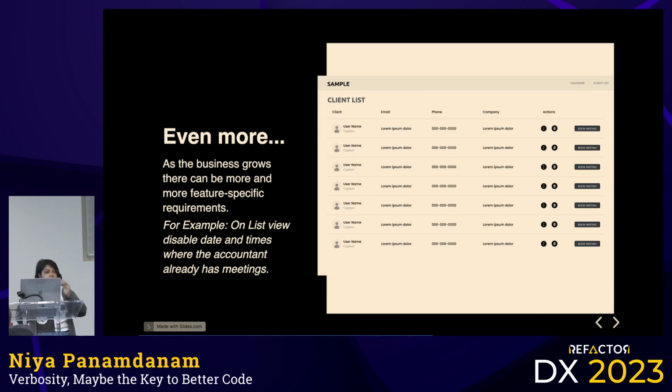So on this particular list view, they want to make sure that the dates and times where they already have meetings are disabled. So at this point, for that meeting form component, we have to pass in this date range thing and have it check whether the date and the time matches any of those, and if so, disable them. Whole lot of complexity. I'm going to save you all from looking at that code because it was a misery trying to write it, so I just gave up.